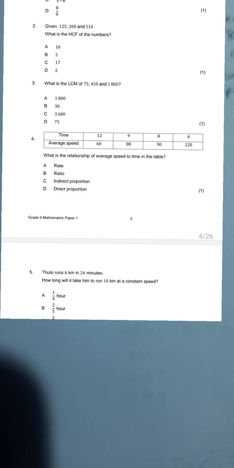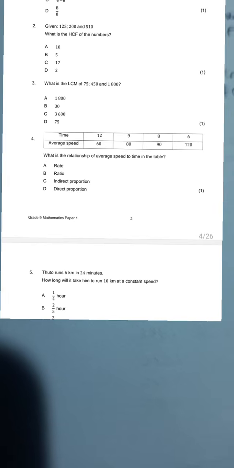No, Lady K, it's not direct, it's indirect, please. Yes, it's indirect. When one quantity increases and the other one decreases, then we say it's indirect. But when they both do the same thing, as one quantity increases, the other one increases, we say it's direct. Or if as one quantity decreases, the other one decreases, we say it's direct. Let's not confuse the two.